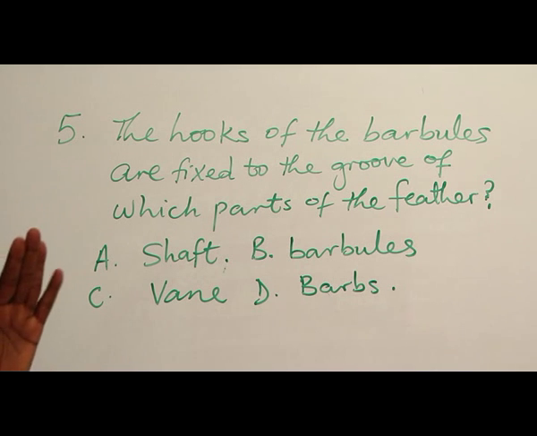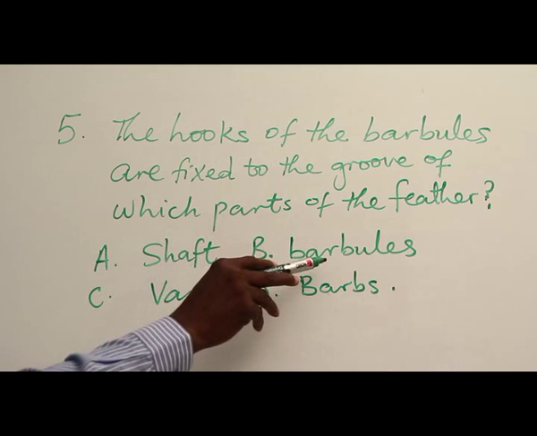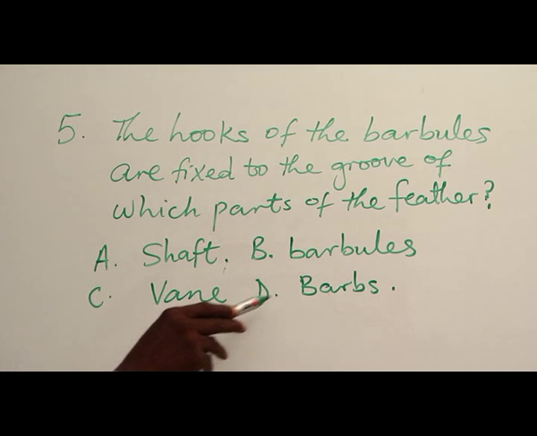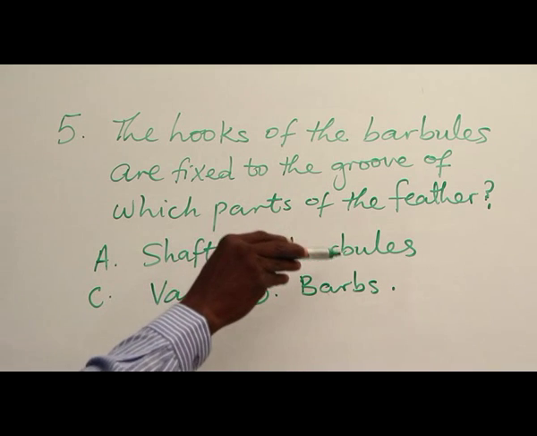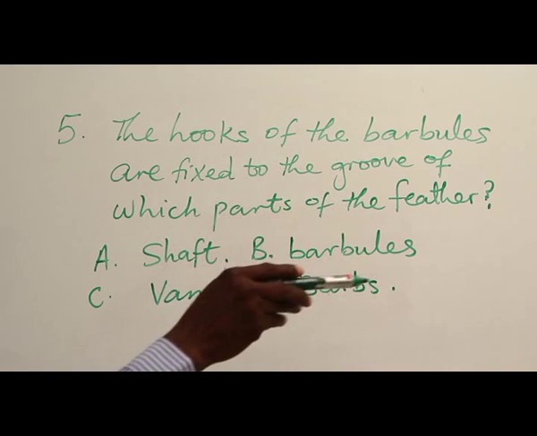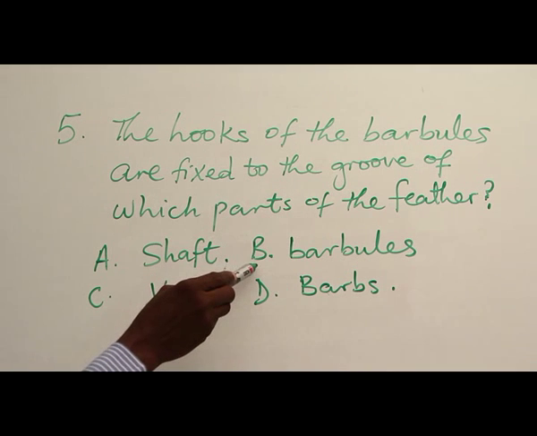And that is the whole flatness of the feather together as vane. So the understanding of the structure will make you pick the answer straight. A, shaft. B, barbs. C, vane. D, barbules. The barbules produce hooks, and the hooks of the one below are attached to the grooves of the one above. So answer is B.